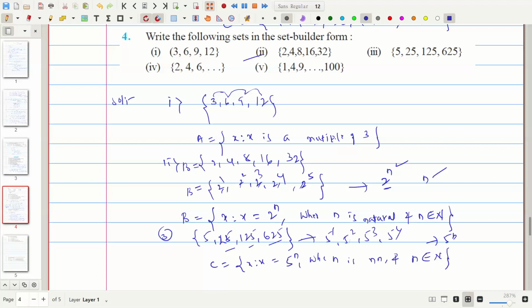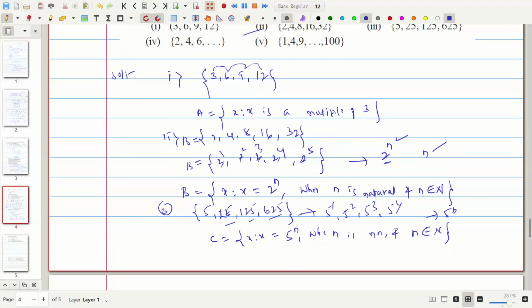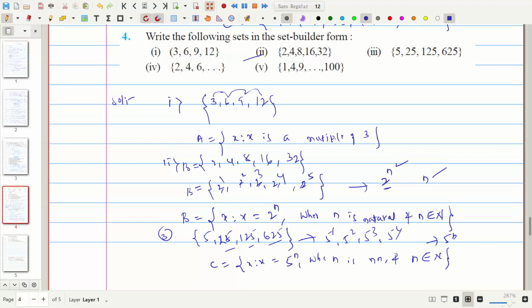And the next is the fourth one, I will write here: 2, 4, 6 and it continues. Okay, it continues means it is the collection of all even natural numbers, 2, 4, 6.